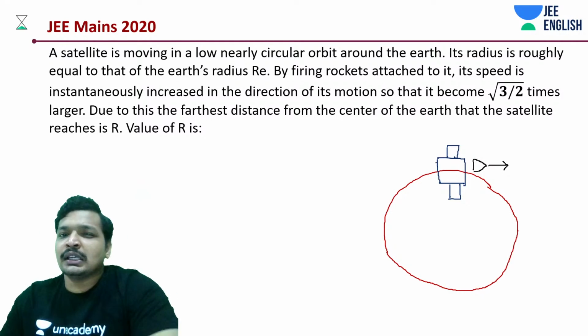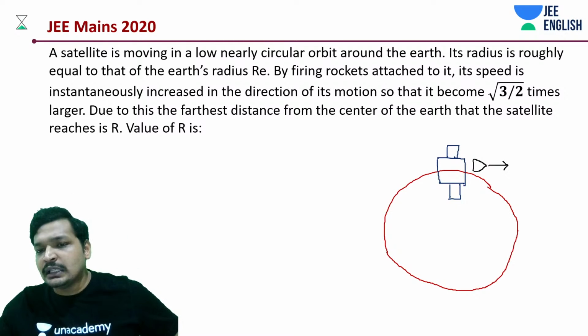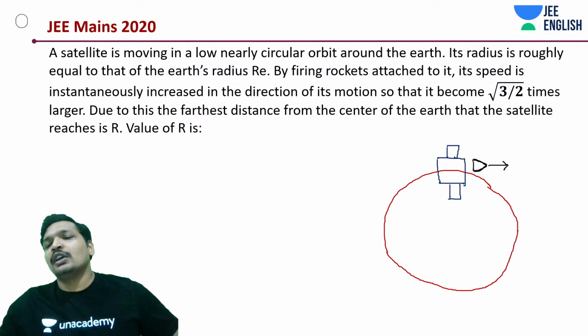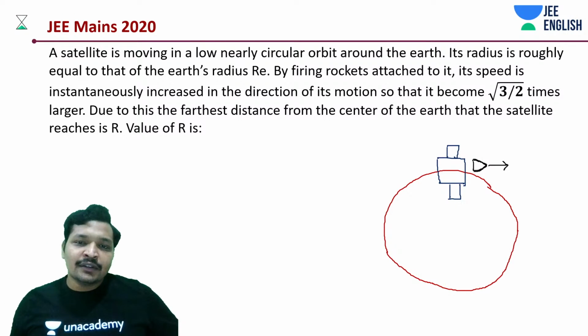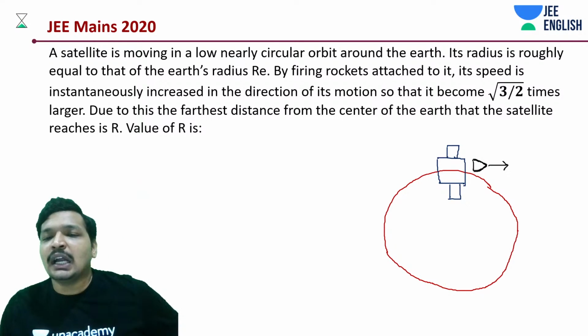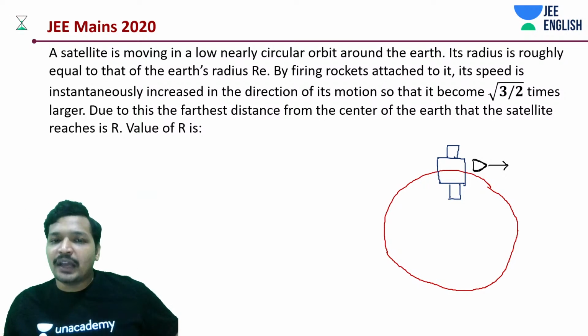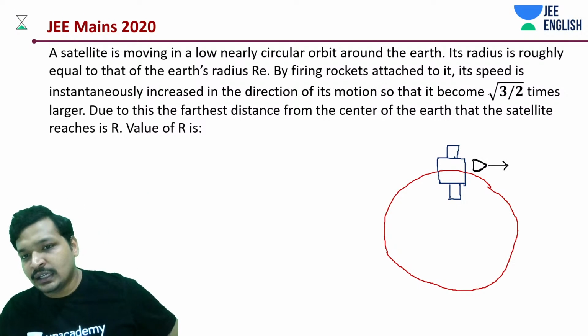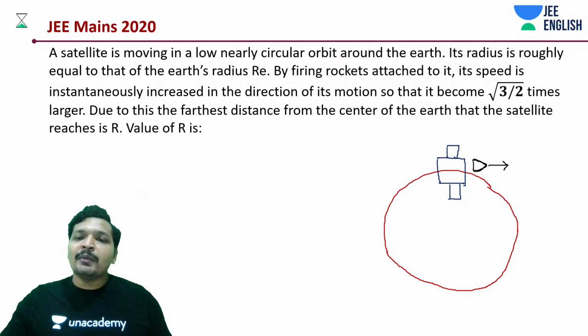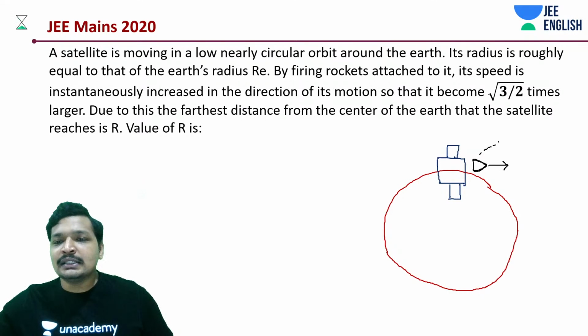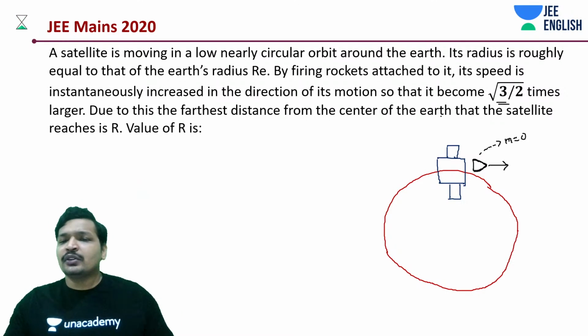In this case, the mass is negligible. Else, you will be applying conservation of momentum and conservation of energy to get the final answer. But in this case, probably this mass is negligible. That's why we aren't talking about anything. But anyway, it has been given to us. It gained root 3 by 2 velocity.